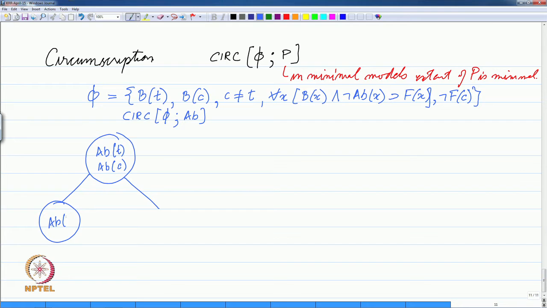So, here abnormal chili and here abnormal Tweety, and in the smallest model none of them was abnormal. So, I am only writing the abnormal statements, and we are using negation by failure, in the sense that if it is not mentioned that it is abnormal, then it is not abnormal essentially.